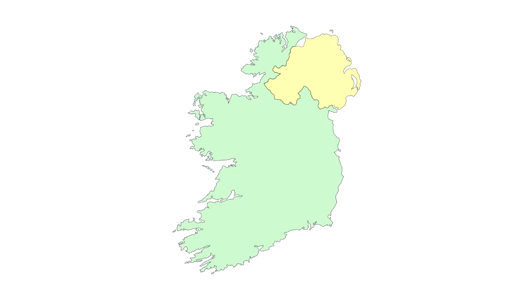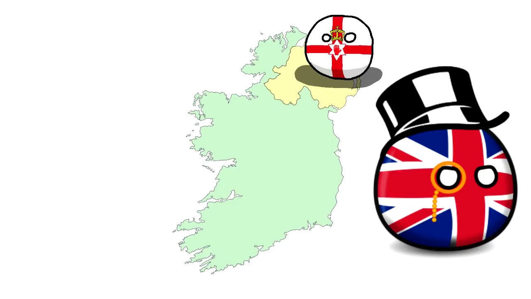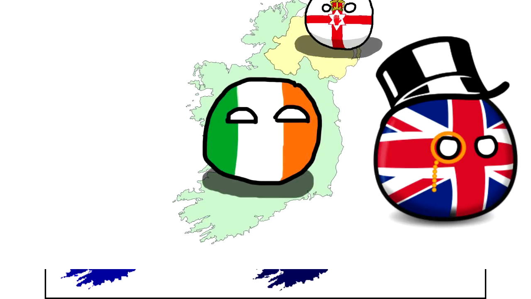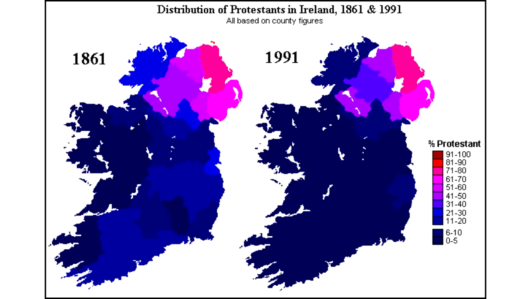On the other side of the world, the island of Ireland is divided between Northern Ireland, part of the United Kingdom, and the Republic of Ireland, an independent country. It was divided mainly due to the Irish Catholic and Ulster Protestant division on the island, in which the latter decided to stay loyal to Britain. It wasn't divided during the Cold War, but it remained divided throughout the period.